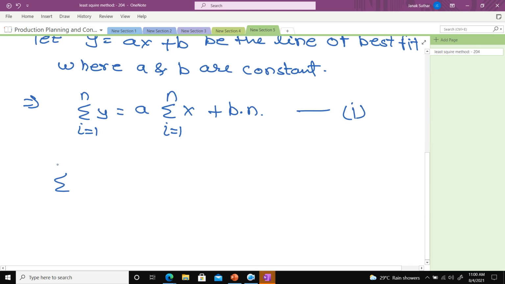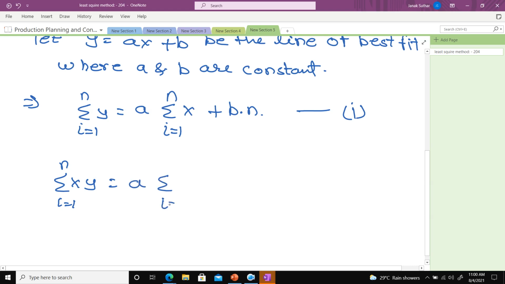The next equation, I write here because I want to calculate the a and b values for the best fit line. Okay, so next, summation x y, i is equal to 1 to n.